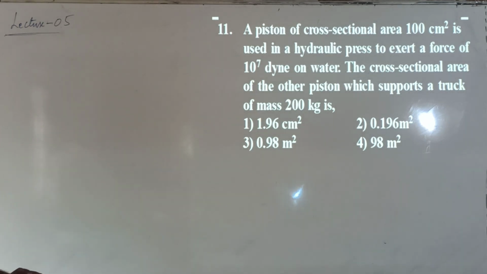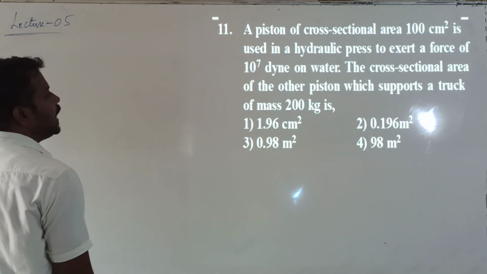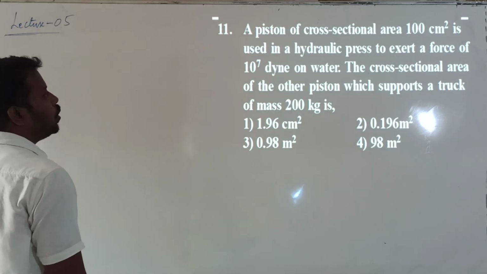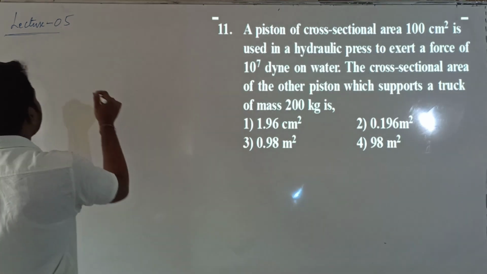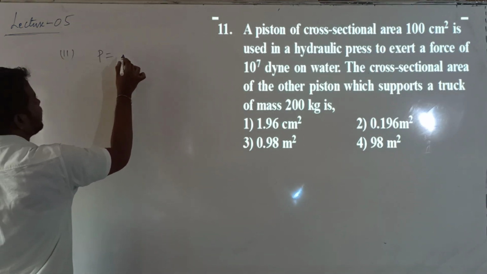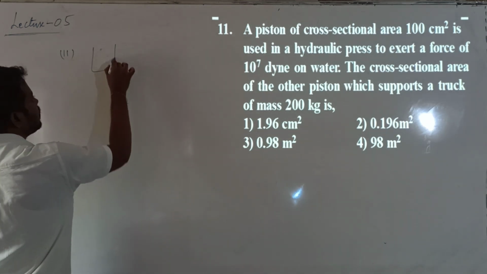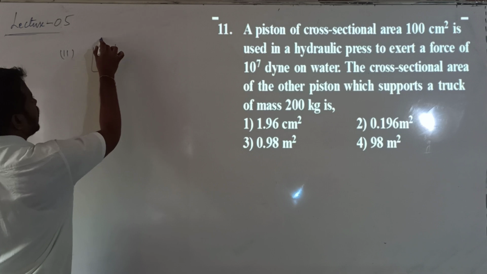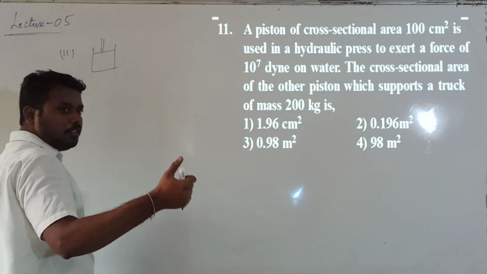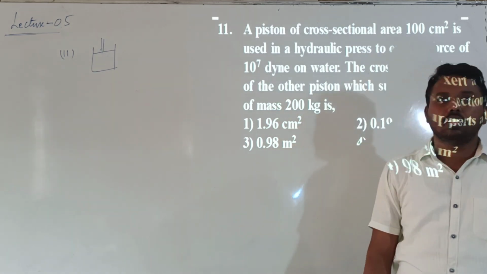A piston of cross-sectional area 100 cm² is used in a hydraulic press to exert a force of 10^7 dynes on water. So the piston is exerting a force on water. Consider one container filled with water, with one piston. By pressing the piston, we are exerting force on the water.